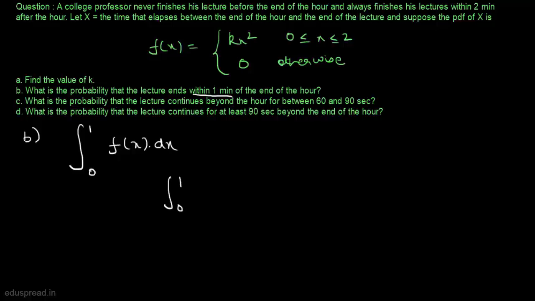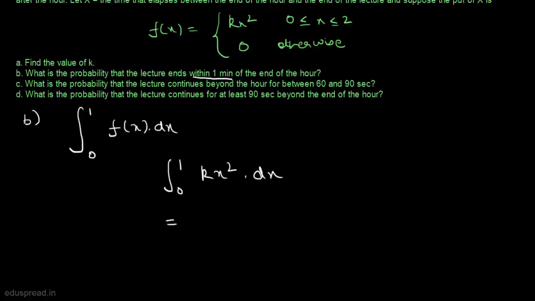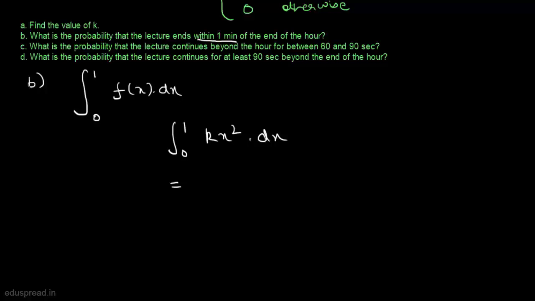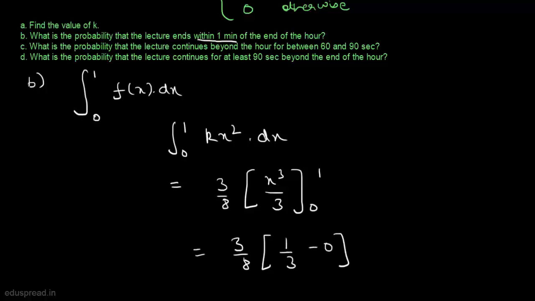So now we can write it as kx square dx, and we can put the value of k here, it's equal to 3 by 8. Integrating this we get 3 by 8 multiplied by x cubed by 3, from 0 to 1, and this is equal to 3 by 8 multiplied by 1 by 3 minus 0, which is equal to 1 by 8, and 1 by 8 is 0.125. So this is the probability that the lecture ends within 1 minute of the end of the hour. Now let's move to part C.